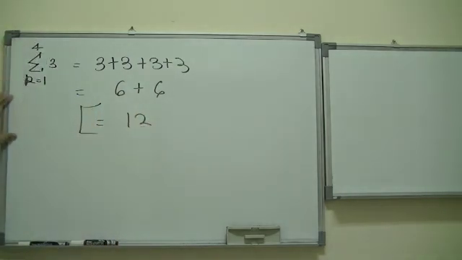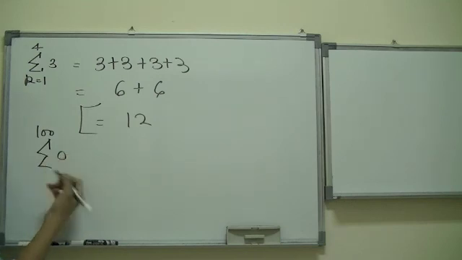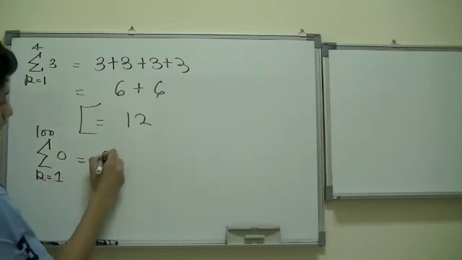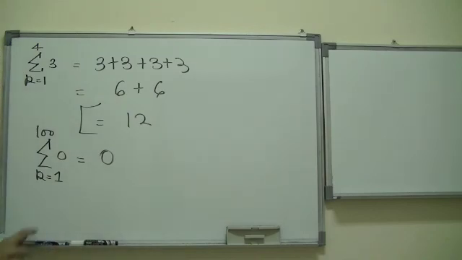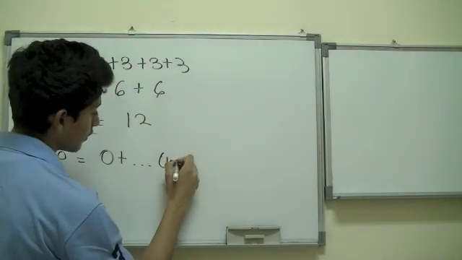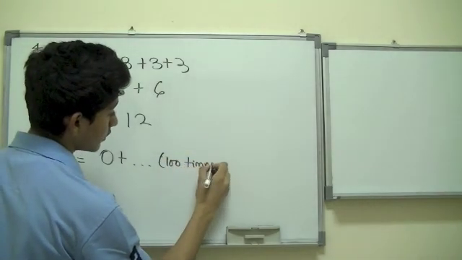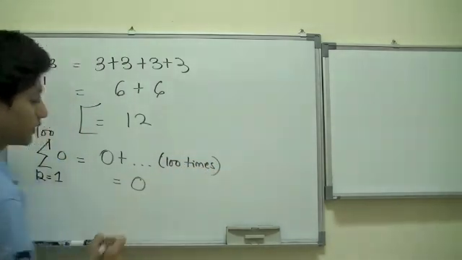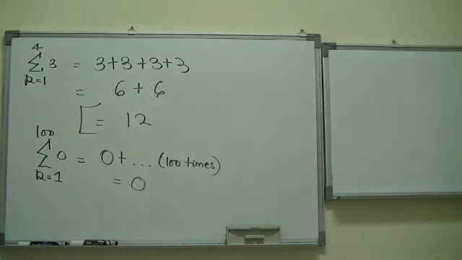This would make it more confusing right here. To 100, and then you have zeros, when k is equal to, let's say, 1. The answer would be 0, because all you're doing is adding zeros 100 times, which yields 0, so the answer would be 0. Nothing really hard in this section.